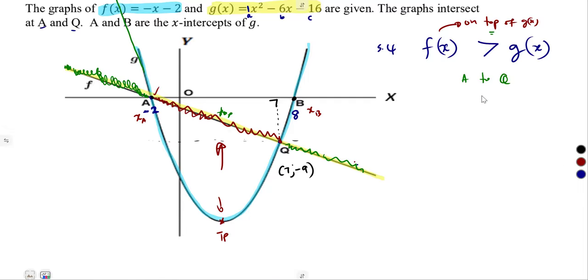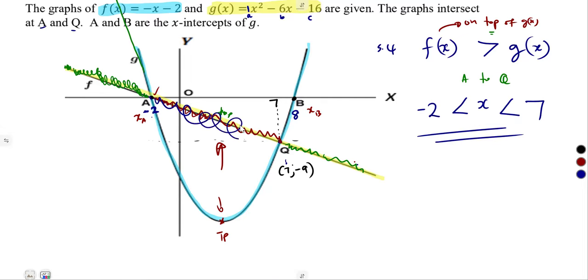So meaning to say our x values must be greater than the x at A, which is minus 2, but less than the x at Q. Remember, at Q, our turning point, (7; minus 9), the x value there is 7. By looking into the graph, this one is found on top, it's bigger than.